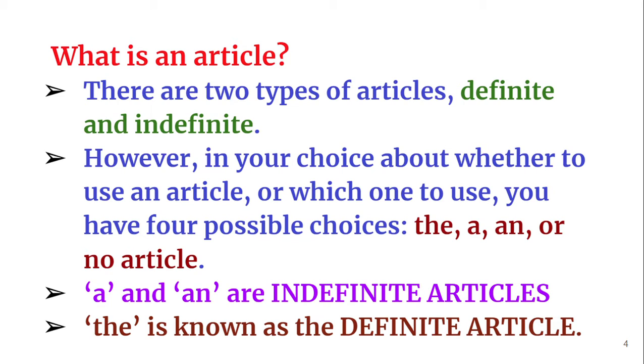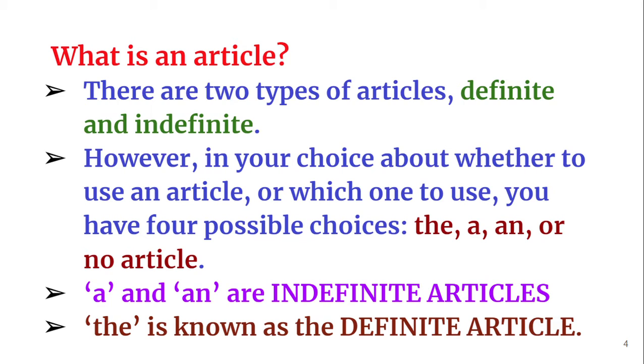As far as parts of speech are concerned, it is an adjective because it qualifies the noun. And there are two types of articles: definite article and indefinite article. In the last class, we discussed the indefinite article in detail, and I hope you have understood that. And now we are learning about the definite article.